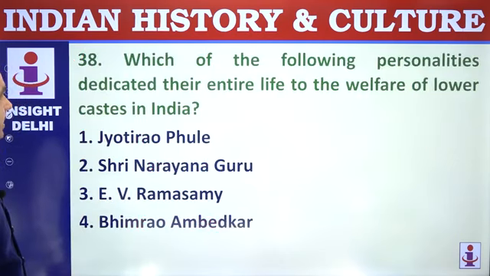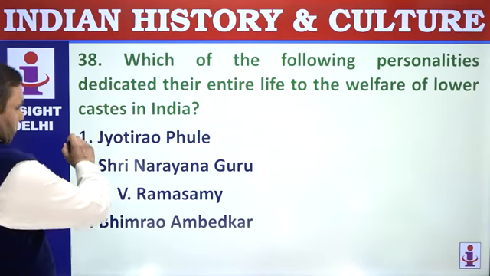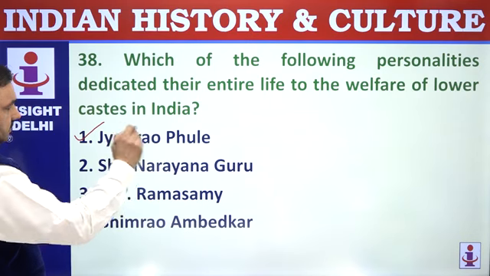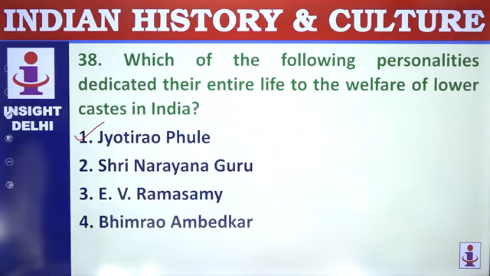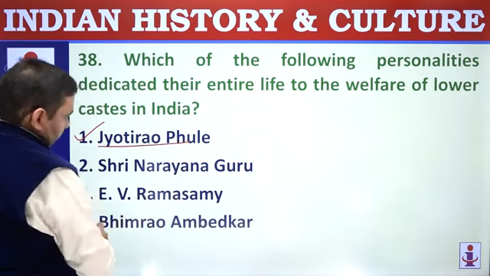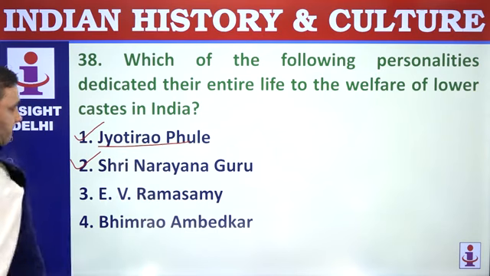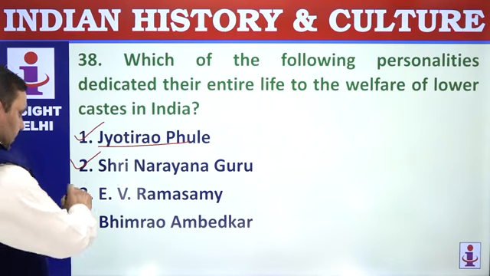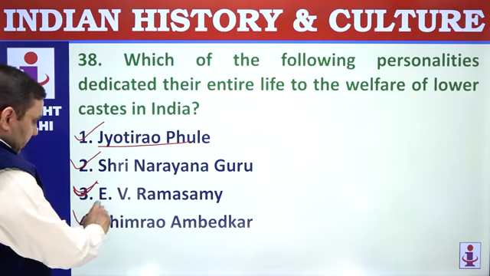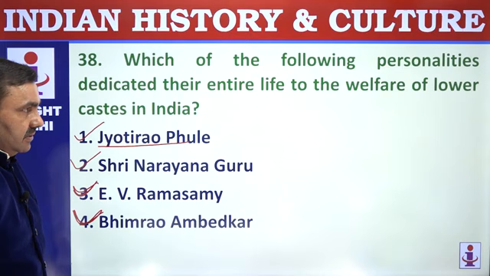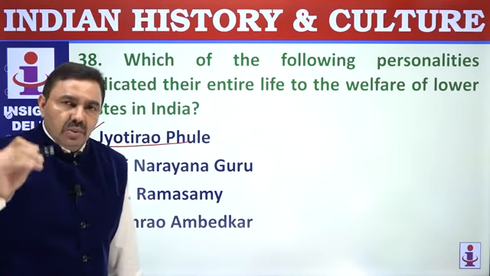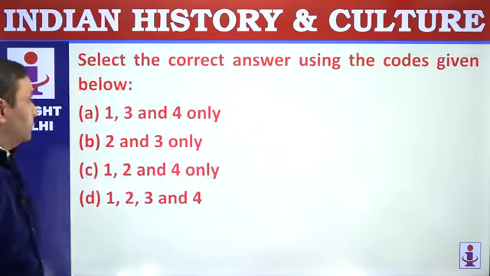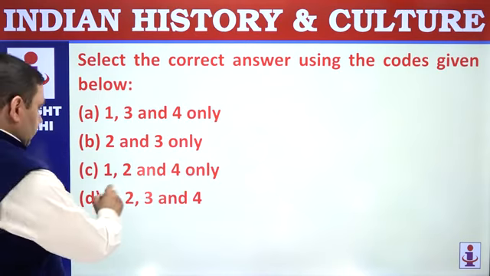Which of the following personalities dedicated their entire life to welfare of lower caste? Jyotiba Phule, founder of Satya Shodhak Samaj; Shri Narayana Guru, founder of SNDP Yogam; E.V. Ramaswamy Naicker, also known as Periyar; Dr. Bhimrao Ambedkar. All of these were dedicated to the task of upliftment of lower caste or untouchables. Select all of them: 1, 2, 3, 4.